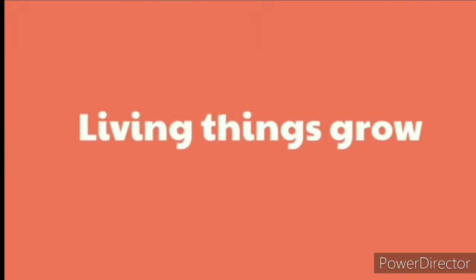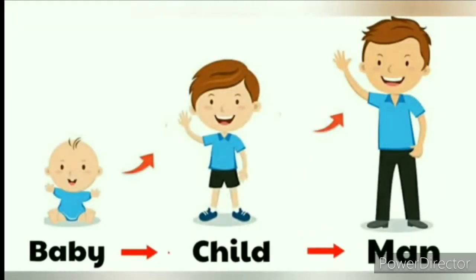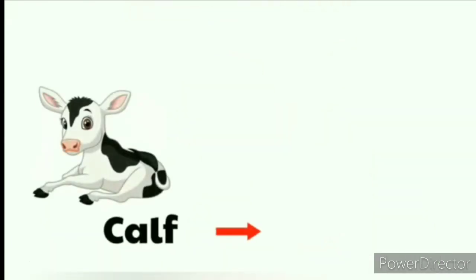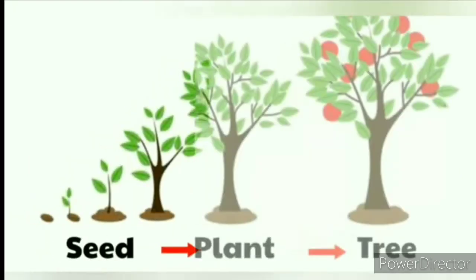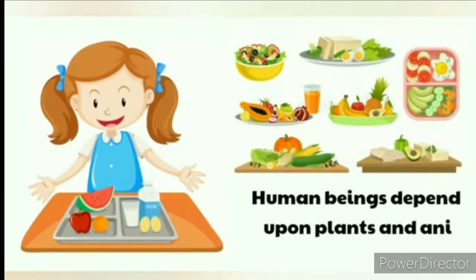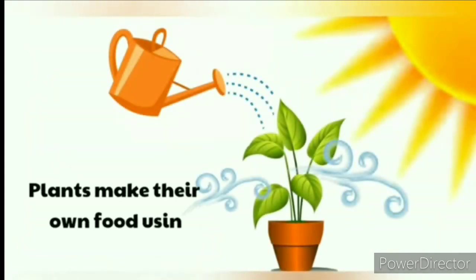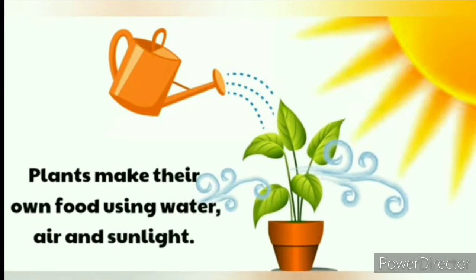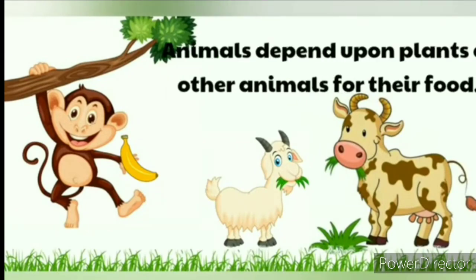Living things grow. A baby grows into a child, which then grows into a man. A calf grows into a cow. A seed grows into a plant, which then grows into a huge tree. Living beings need food and water. Human beings depend upon plants and animals for their food. Plants make their own food using water, air, and sunlight. Animals depend upon plants or other animals for their food.